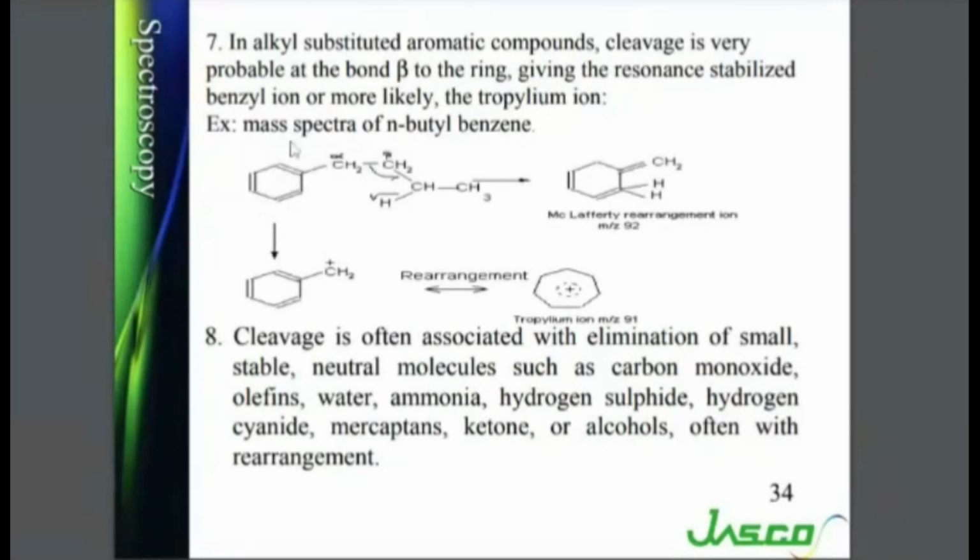Now this particular thing is a product of McLafferty rearrangement. We are going to see it shortly. Now what we are looking at here is that when the beta bond is cleaved, we will get CH2. This 7 carbon structure will rearrange into a 7-membered ring structure carrying a positive charge, which is electron deficient. The structure is called the tropylium ion with m/z value of 91.